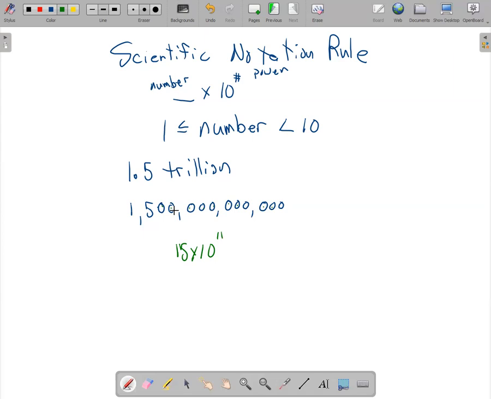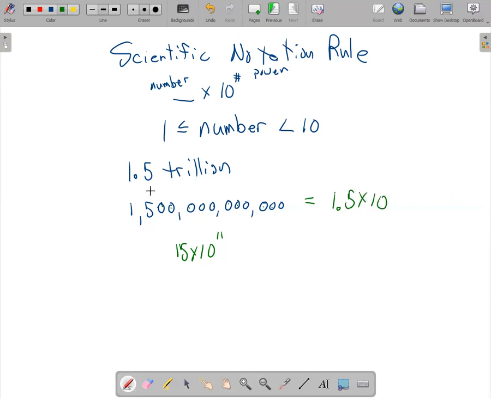The answer is yeah, it is. It's true, but that number is not in scientific notation. Why not? Because I didn't meet this part of the rule right here. This number is supposed to be less than 10. It's bigger than 10. So that means for it to be scientific notation, it has to be 1.5 times 10 to some power.